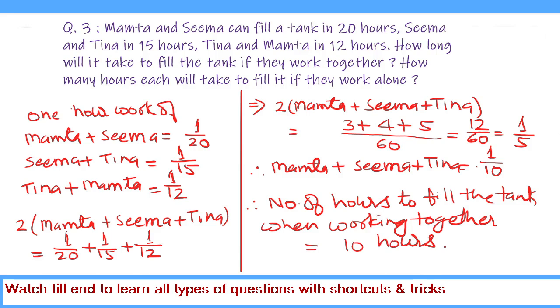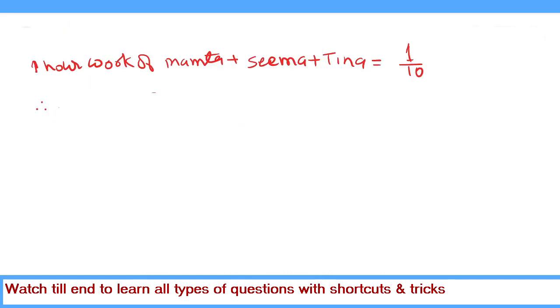Now we have to find out the individual work, or when they work independently, how much time they will take to fill the tank independently. As we have already solved, 1 hour work of Mamta plus Seema plus Tina when they are working together is equal to 1 upon 10 of the work. So if we have to find the 1 hour work of Mamta, we will have to subtract the 1 hour work of Seema plus Tina from 1 upon 10.